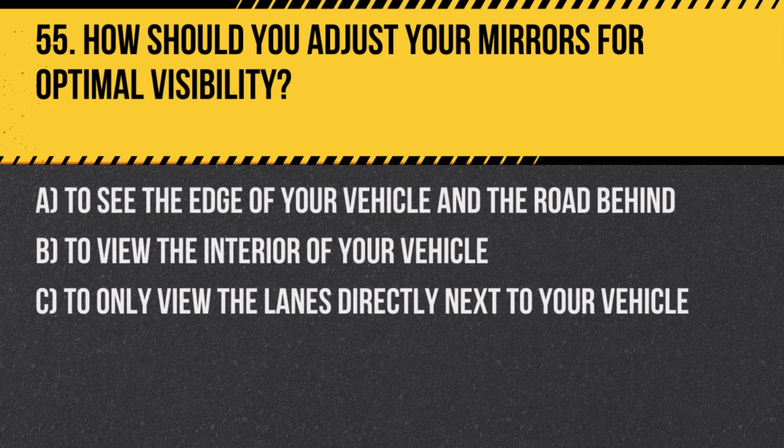Question 55. How should you adjust your mirrors for optimal visibility? A. To see the edge of your vehicle and the road behind. B. To view the interior of your vehicle. C. To only view the lanes directly next to your vehicle.